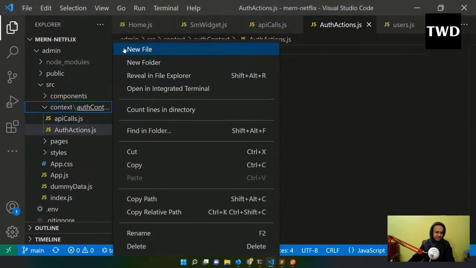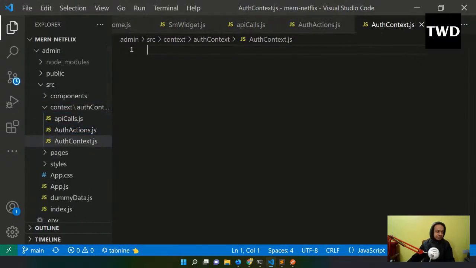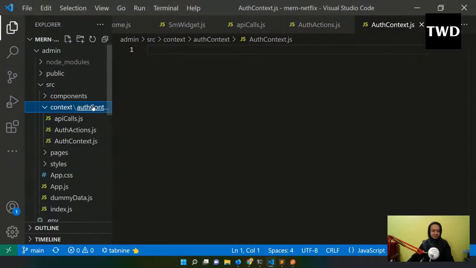And you'll see that it is quite similar to what we have in Redux. Okay, so auth context, but it is much easier. We don't have a lot of boilerplate code like stores and all those things. And this is the real use of context API. In my courses I show a very simple example, but this is the real use.